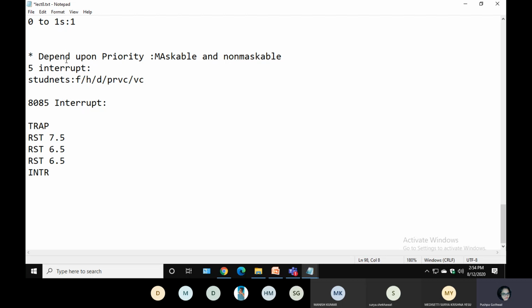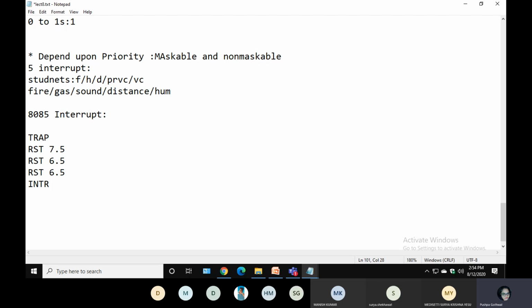In every processor and controller, some interrupts are maskable, some are non-maskable. I am again taking a real-time example like fire. If you have multiple sensors: fire, gas, sound sensor, distance sensor, humidity, temperature, these are all sensor interfaces. According to the situation, fire and gas must be high priority because they will damage everything, but the others you can mask.